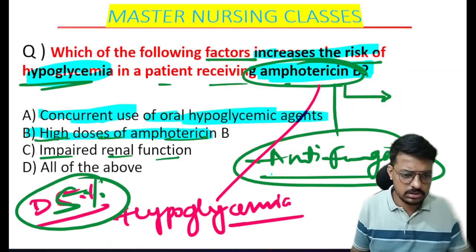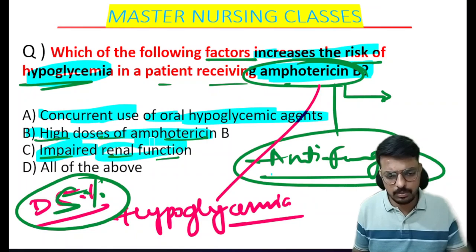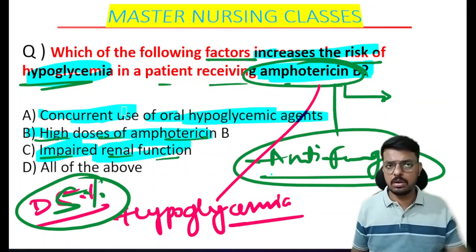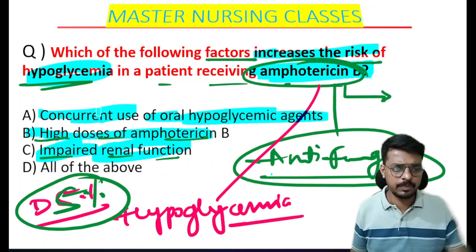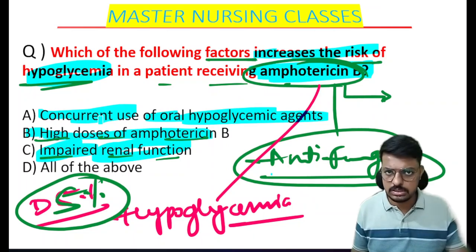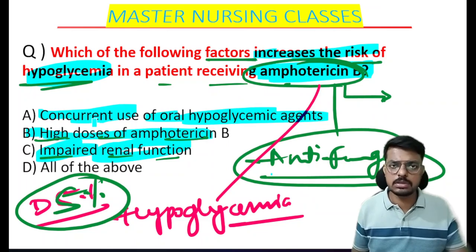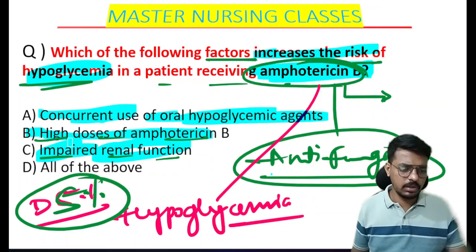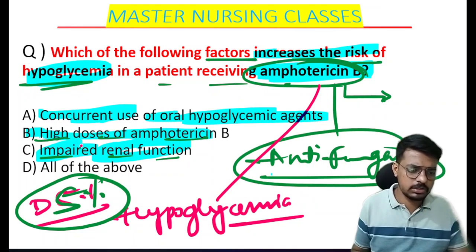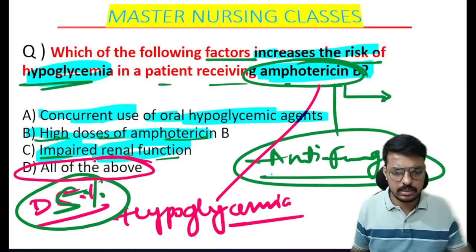So these questions, or the components I have discussed here, may strike in your upcoming exams. Because of this, as a nursing officer, we have to assess the renal function test, the RFT, before giving amphotericin B, and before giving potassium also, assessment of kidney function is most important. Why? Because it is eliminated by the kidney. Is that clear? Then the correct answer for this question is all of the above.